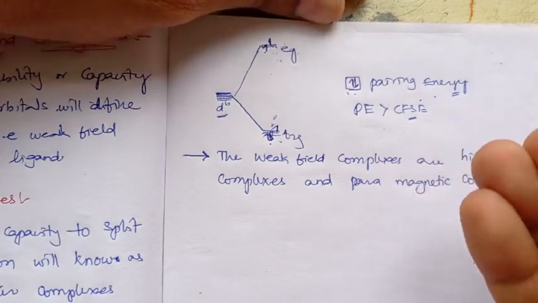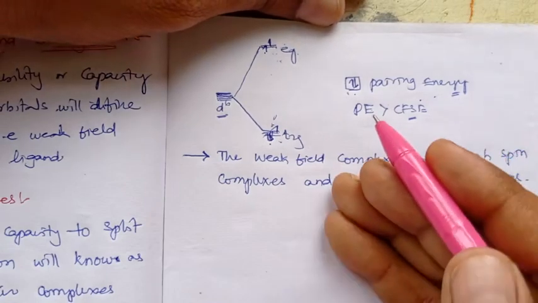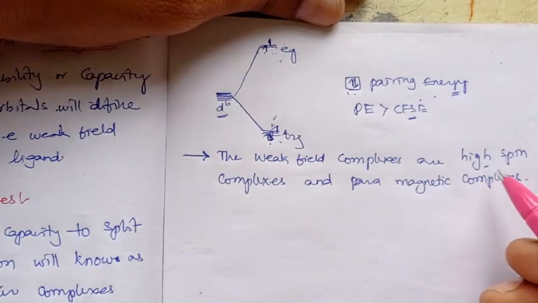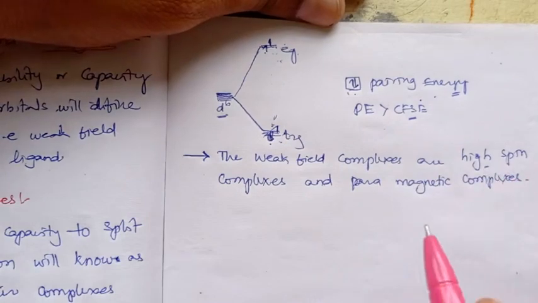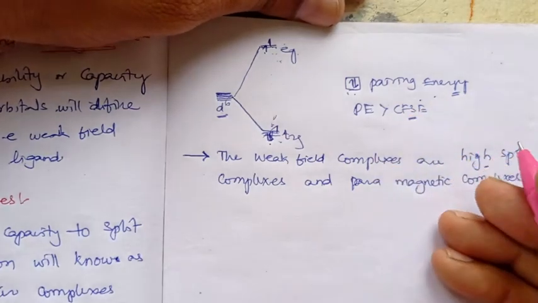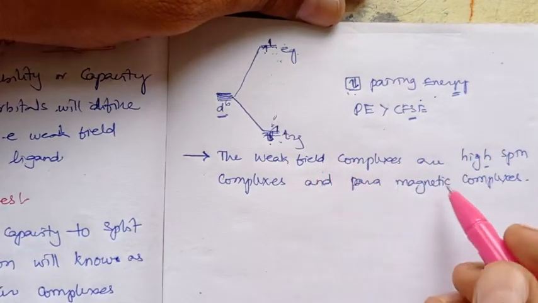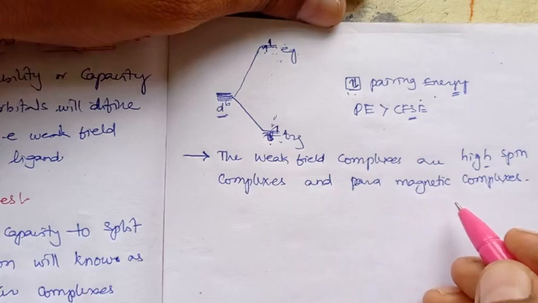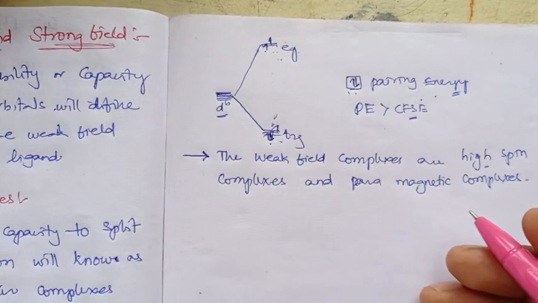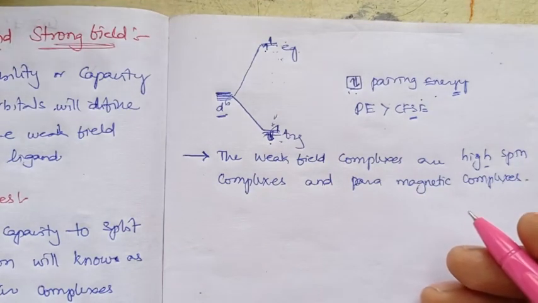When there are more unpaired electrons in the weak field complexes, that is why we can say that they are high spin complexes. And as unpaired electrons exist in weak field complexes, they surely will have a paramagnetic moment. When there are paired electrons, the complex will become diamagnetic.